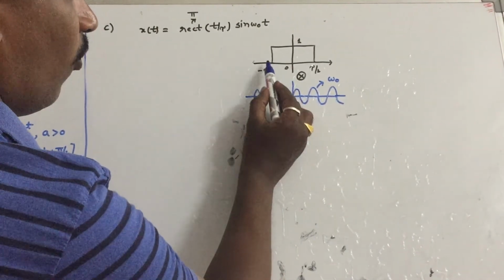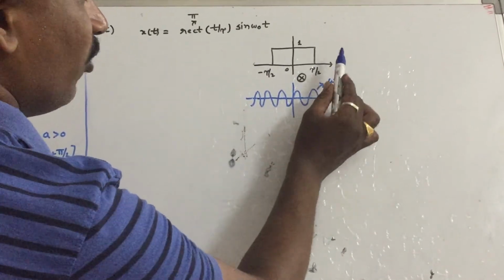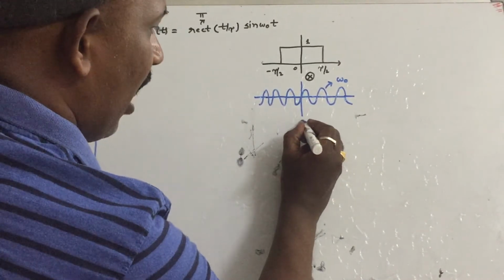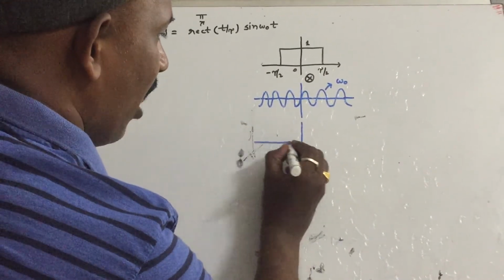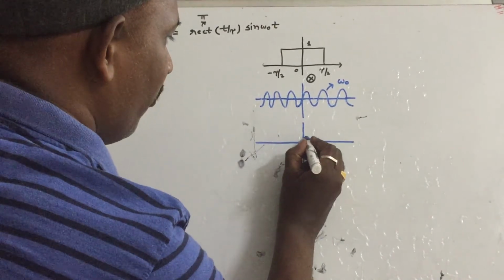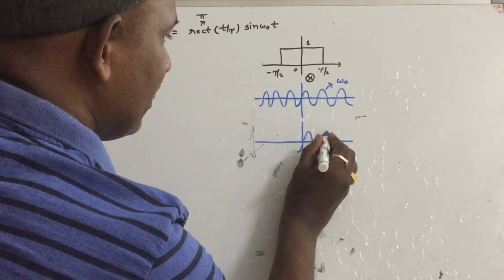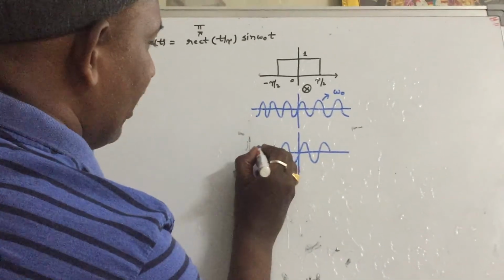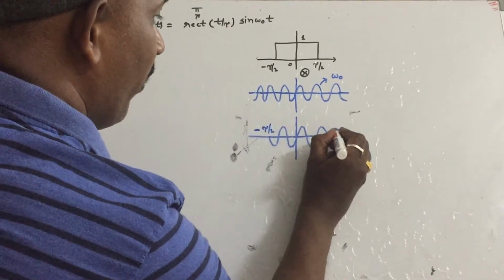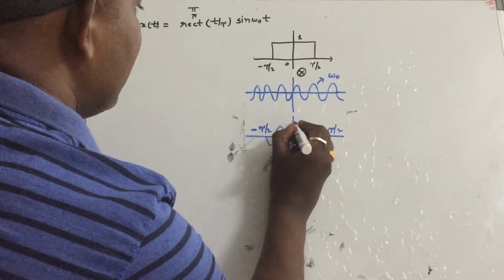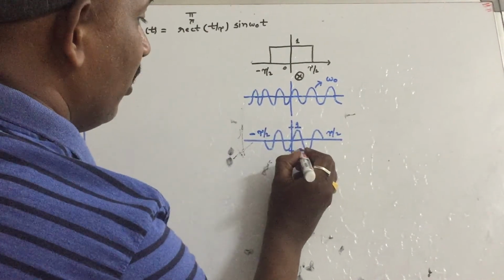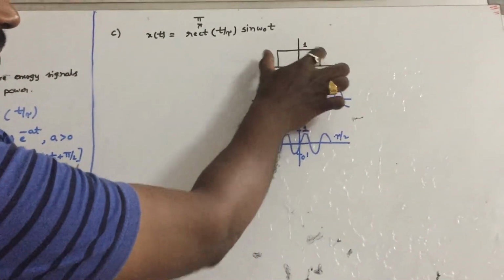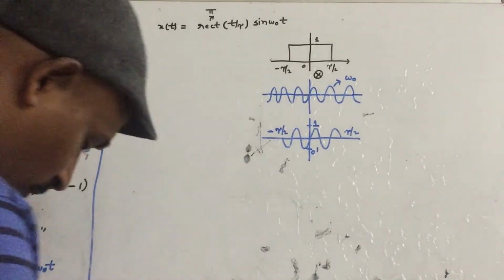The sine wave will remain only during the interval minus tau by 2 to tau by 2, because outside this interval the sine wave will become 0. So what will be the answer for this? There will be a sine wave extending from minus tau by 2 to tau by 2, with amplitude 1, because the sine amplitude is given as 1. Only this portion of the sine wave will remain because of the multiplication with the rectangular pulse.